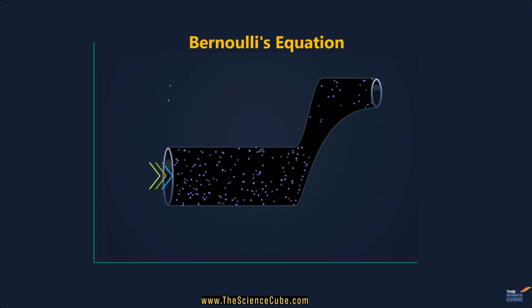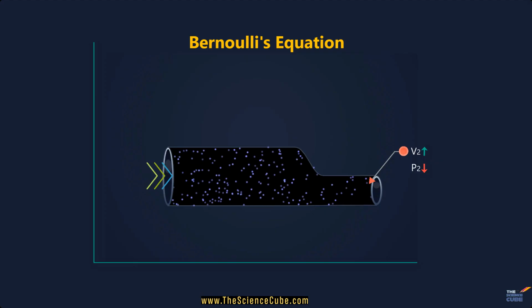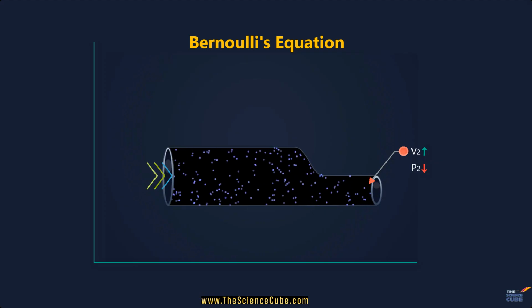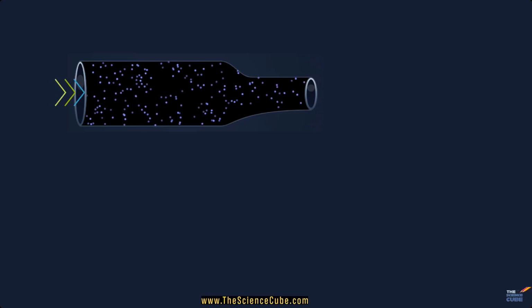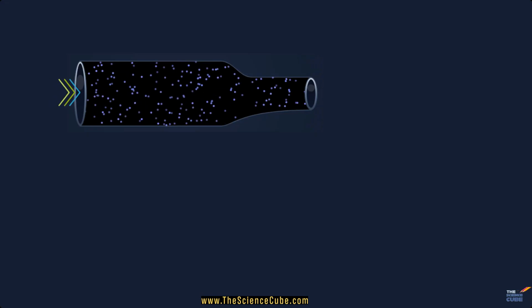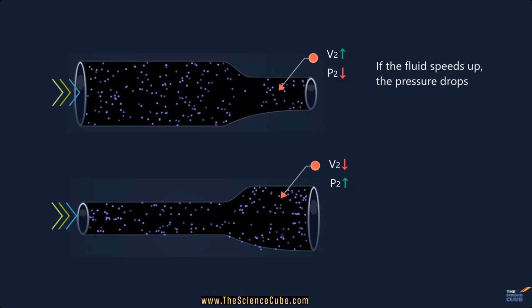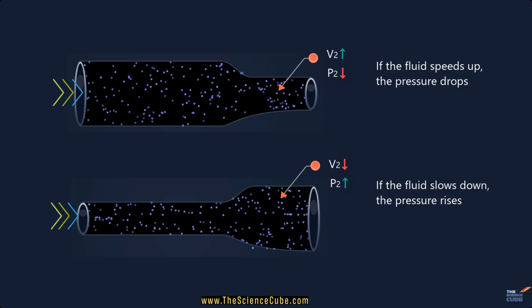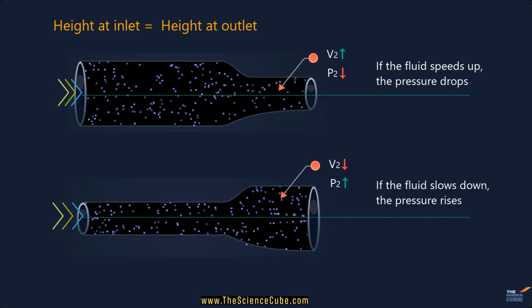Hello and welcome back, and today we will understand a very interesting idea in fluid motion, that is Bernoulli's equation. Simply put, it says that when a fluid flows through a pipe or along a streamline, speed and pressure are linked. If the fluid speeds up, its pressure drops. If the fluid slows down, its pressure rises. And this relationship holds true as long as the height stays the same.